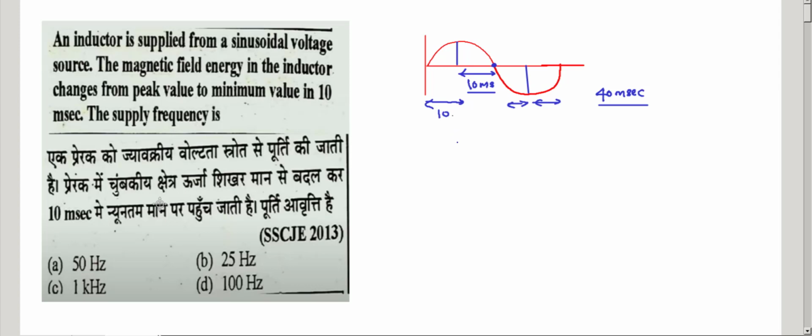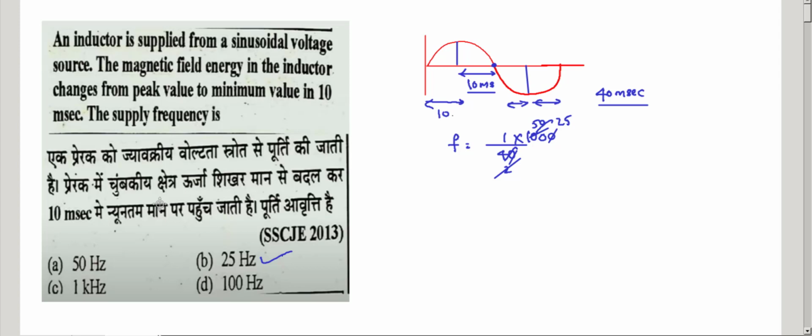So what is frequency? Frequency equals 1 by 40 milliseconds. Milli goes upwards, so it is 1000 by 40, which is 25. So frequency is 25 Hz.